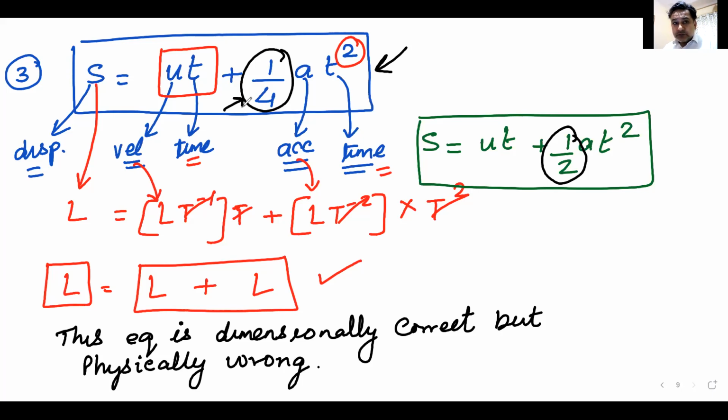So what is the conclusion? If the equation is correct, dimensionally it has to be correct. If the equation is dimensionally wrong, it has to be wrong. We'll come back to it in the next class. Time is over. So we'll wind up the class here, and we'll begin the next class with this discussion of what you mean by dimensionally correct, physically wrong, dimensionally wrong and actually wrong.